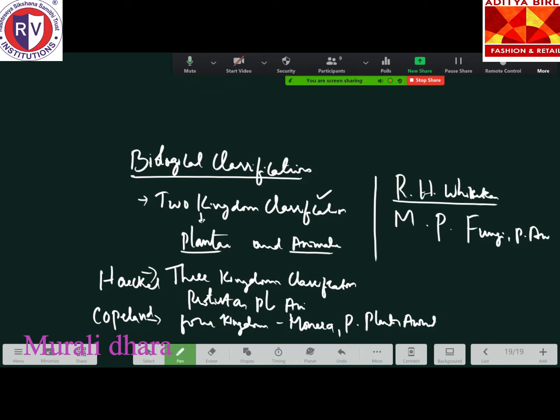They are characterized based on their cell type, cell wall, nuclear membrane, body organization, then the mode of nutrition, everything based on all these structures. The two kingdom, three kingdom, as well as four kingdom classifications were not able to prove it.